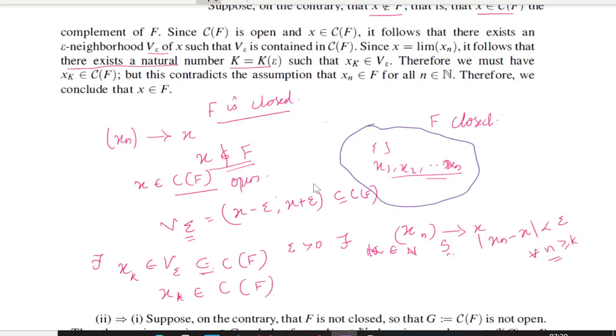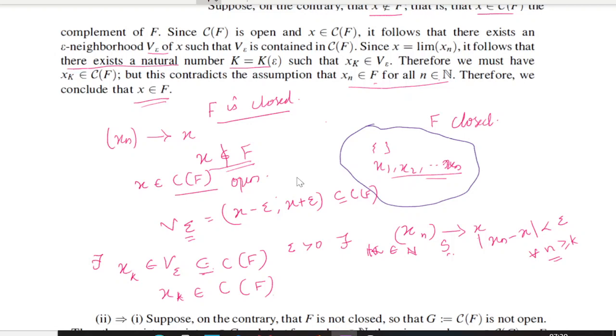See here, we are able to find a natural number k such that x_k belongs to the V epsilon. Therefore, we must have x_k belongs to the complement of F. Now this contradicts the assumption that x_n belongs to F for all n belonging to N. Therefore, we conclude that x belongs to F.